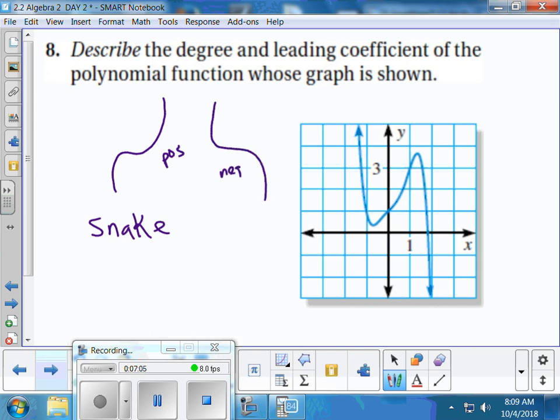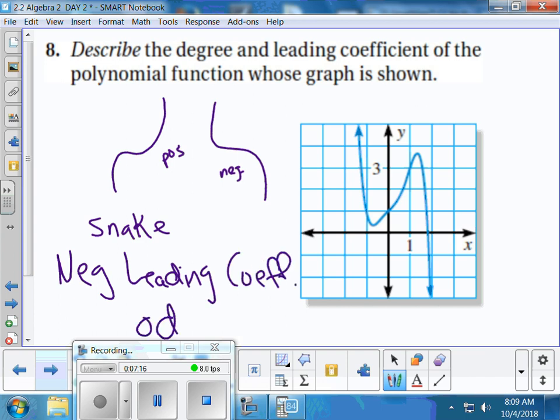So what are we dealing with here? This would be a negative snake. So it would have a negative leading coefficient, and it would have an odd degree. That's what creates snakes. Odd degree, such as x to the third, x to the fifth, x to the seventh. Make sense? Okay.